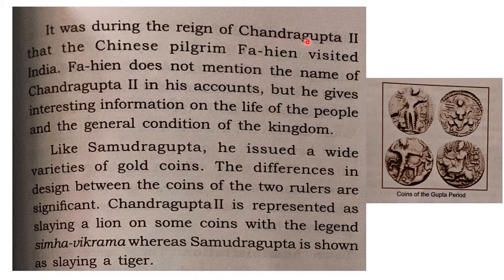It was during the rule of Chandragupta II, the son of Samudragupta, that the famous Chinese pilgrim Fahien visited India. And when he visited India, he documented whatever information he saw throughout the kingdom. But he never mentioned Chandragupta II by name in his accounts. There was just a mention of a Gupta ruler, and he gives a lot of interesting information on the life of the people and the general condition of the kingdom.